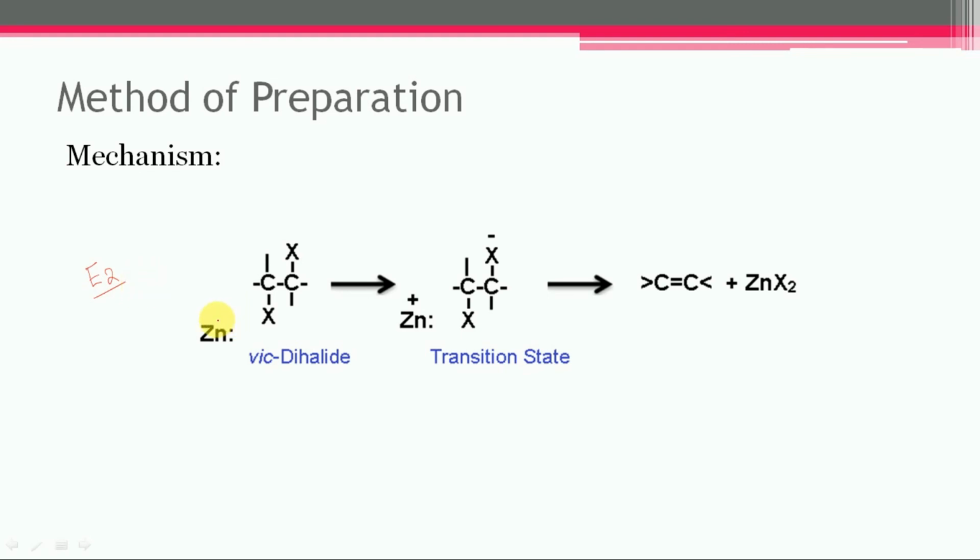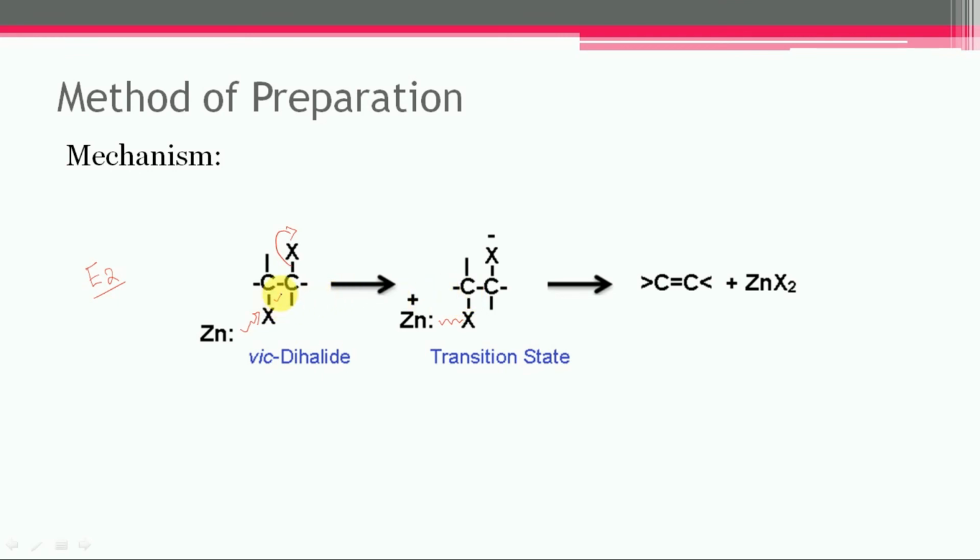So in this case, there is a formation of a bond between zinc and this halide, and this bond is shifted toward this side. So there is a bond formation between zinc and halide.